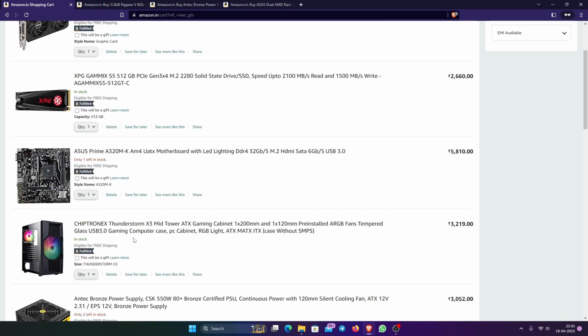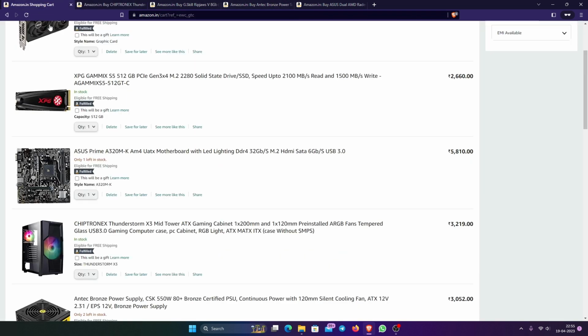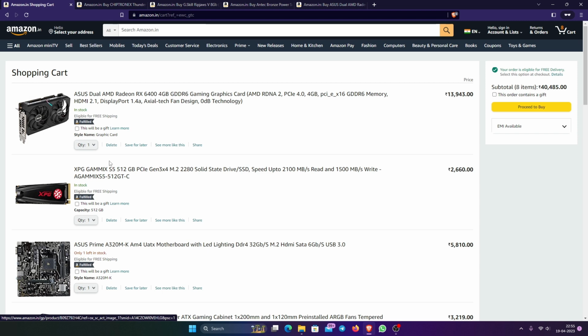Tiptronics Thunderstorm Extreme Tower ATX gaming cabinet with 200mm and 120mm pre-installed ARGB fans. ARGB means you can change the light the way you want. You can program it in your motherboard. You can do a lot of things.